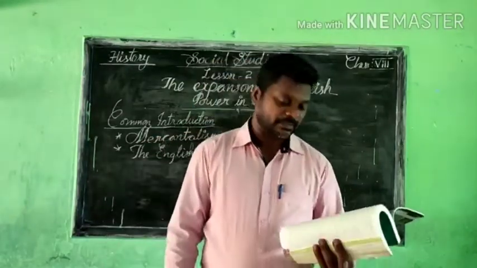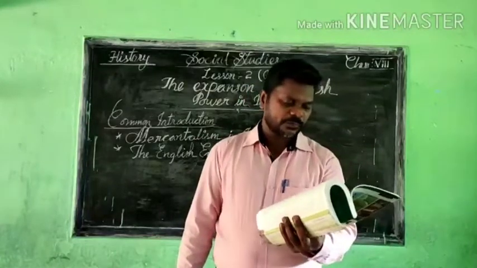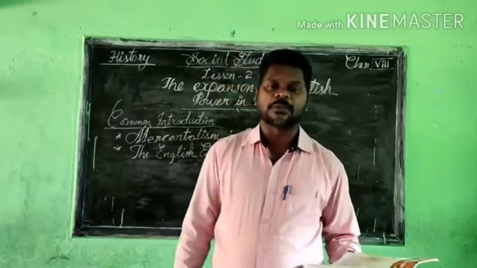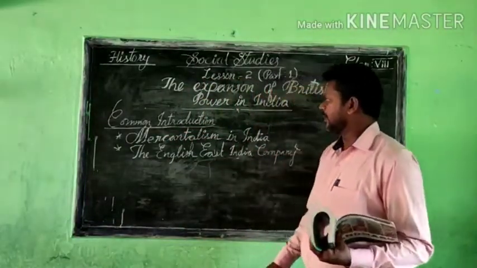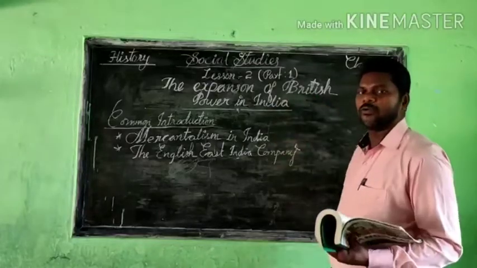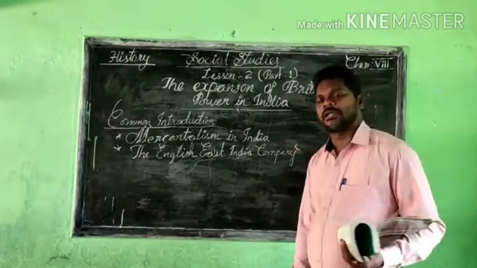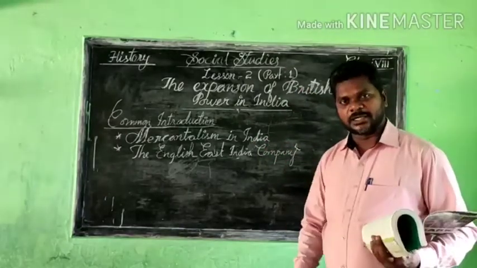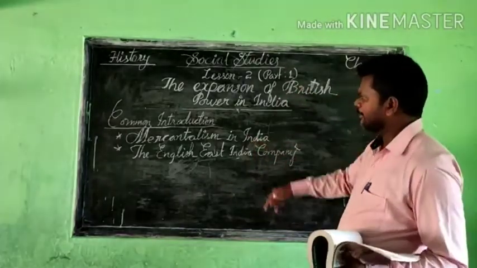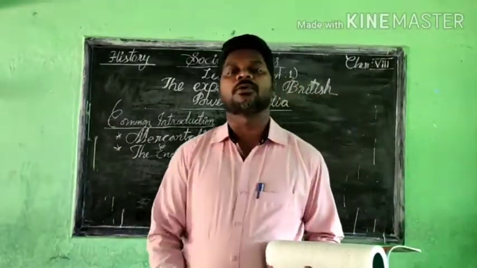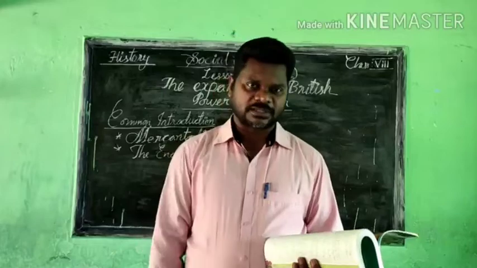We can understand the existing ruling groups and how the East India Company became a political power. So mainly, from this lesson we learn about the expansion of British power in India, how they exercised their power in India. Even though different dynasties were there, the British came and tried to exercise their own power. That is what we learn from this lesson.